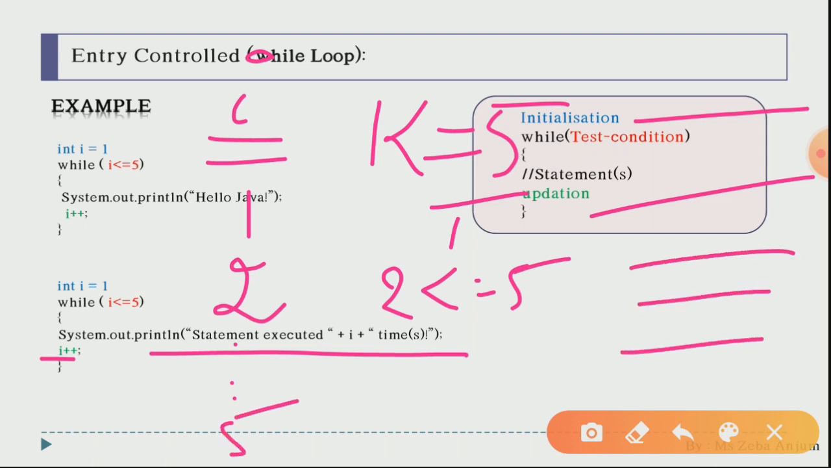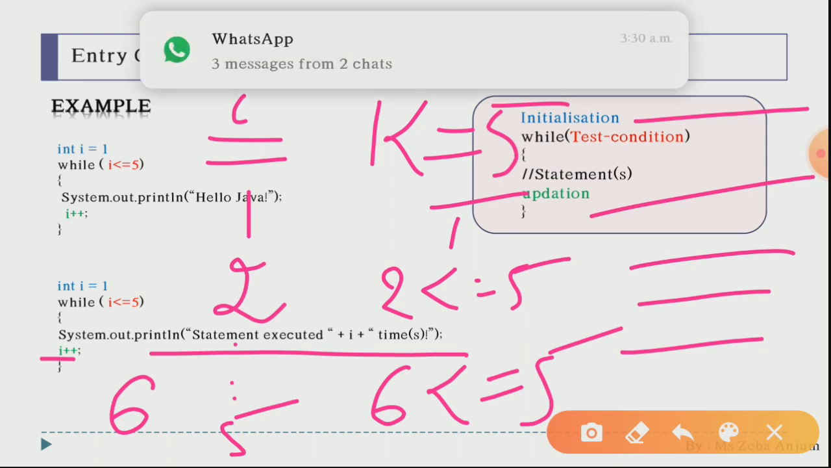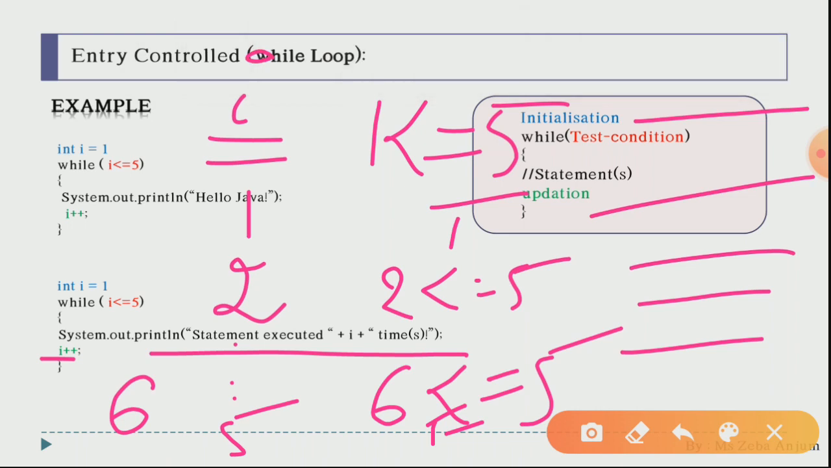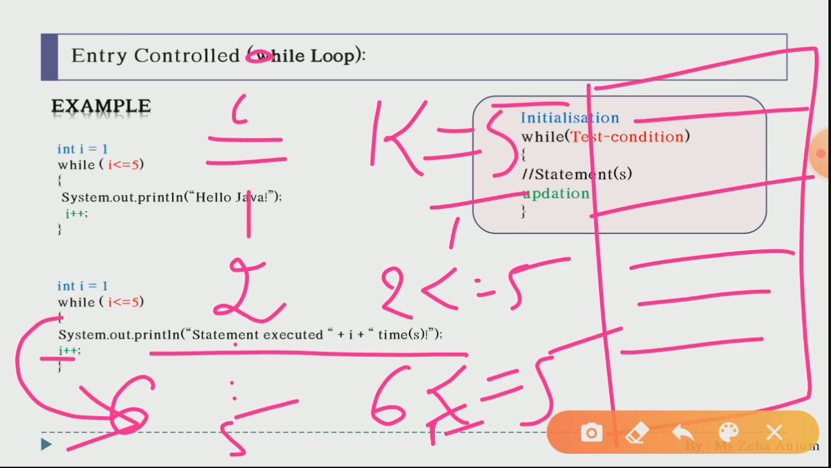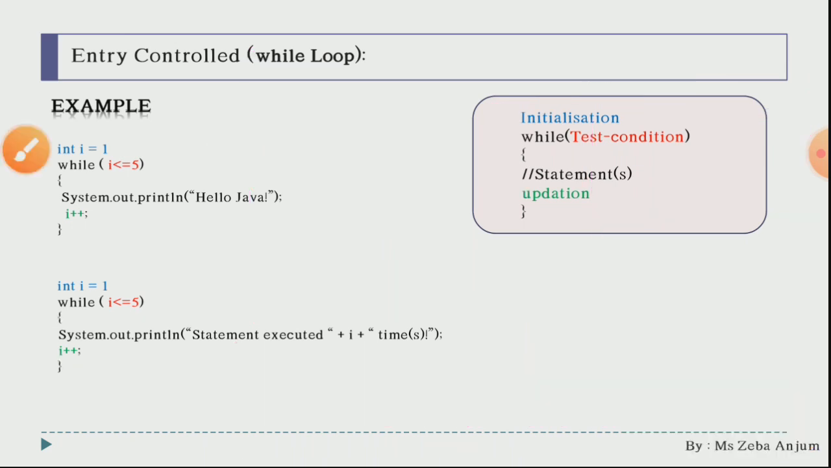Okay, so 5 times it got printed on the screen, and when the value of i is incremented again and becomes 6, your condition will be checked, that is whether 6 is less than or equal to 5 or not. Obviously the condition is false, so this will take you out of the loop. So these 5 things you will get as output over here. Yes, I think the working is quite clear.